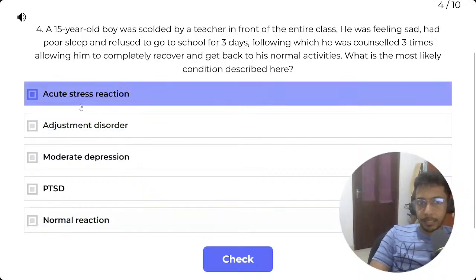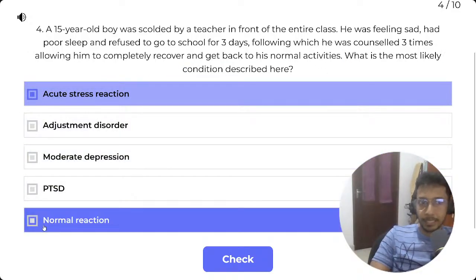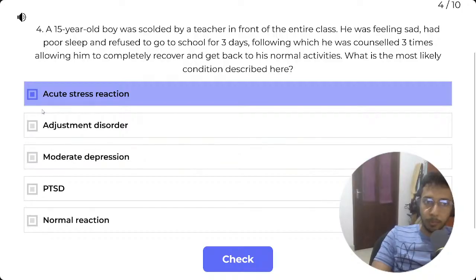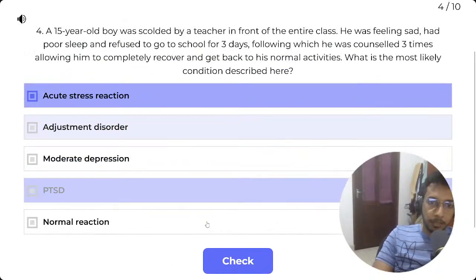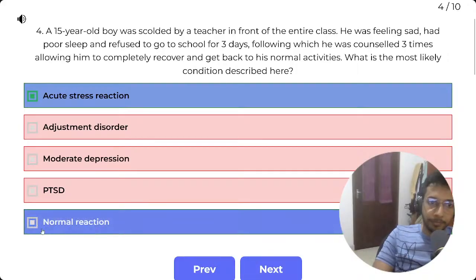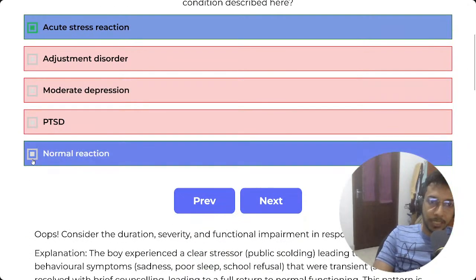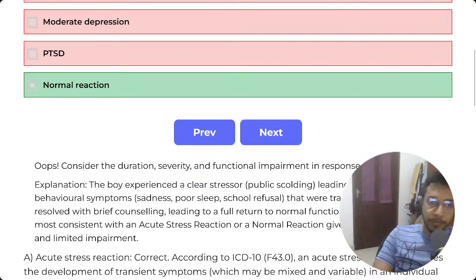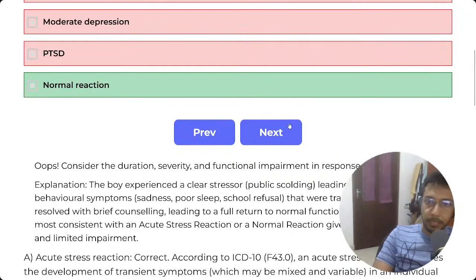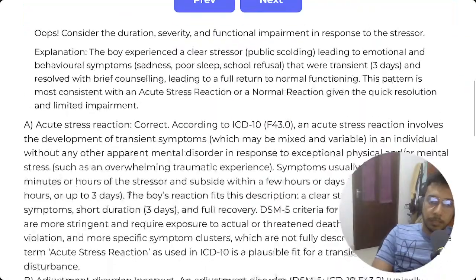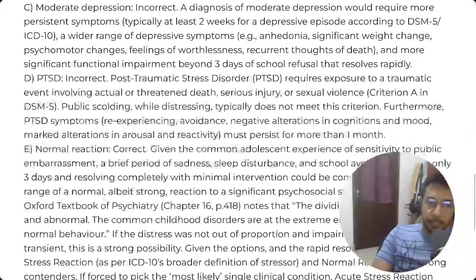Yeah, here this is actually an SBA, a single best answer question, from the question stem you can tell. You're only supposed to select one, but it has been given as true or false, so probably the other answers are given as false. Yeah, acute stress reaction, normal reaction, both are given. Consider the duration, severity, and functional impairment. Why did it select normal stress reaction?